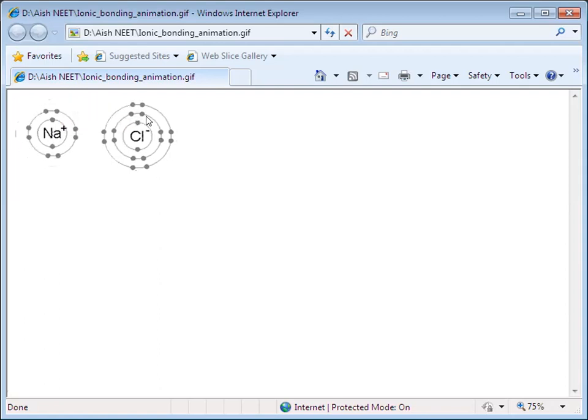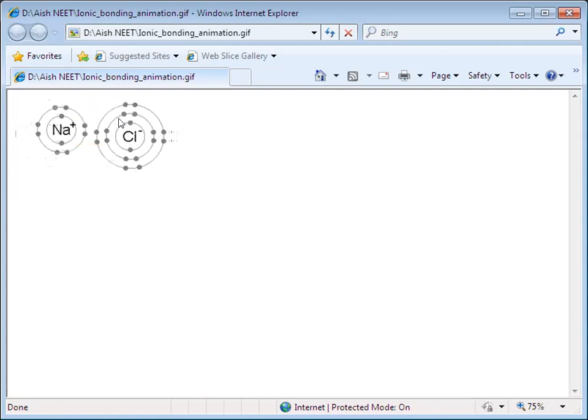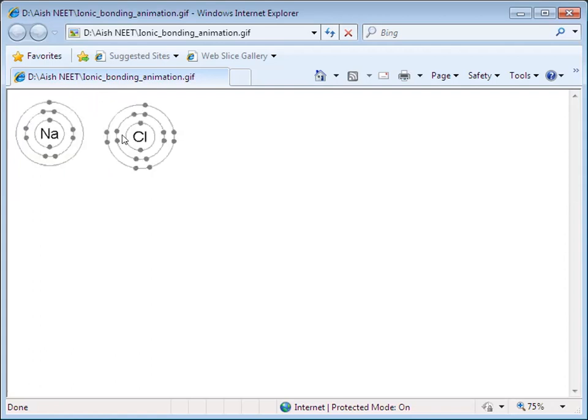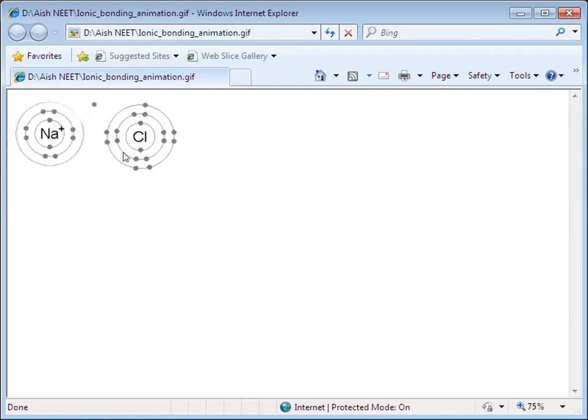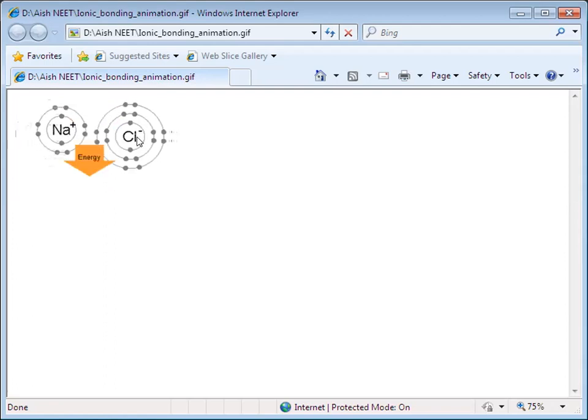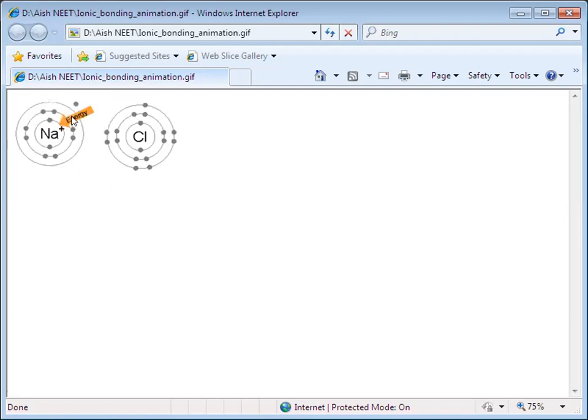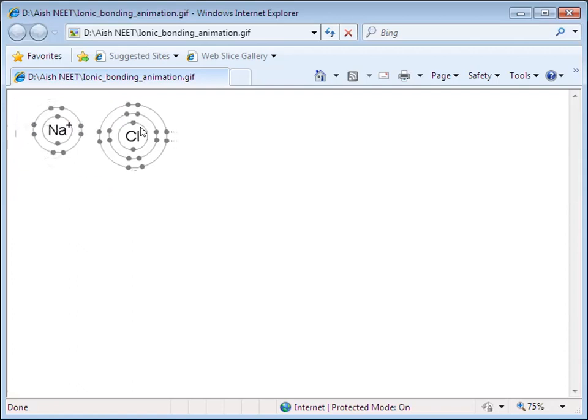That electron is taken by chlorine and chlorine has released energy. You could have seen the arrow mark. Chlorine took up that electron, formed Cl minus ion and energy is given out. The two of them are combining with the release of energy and formation of NaCl. Understood? So sodium has lost its electron, and chlorine has taken the electron from sodium. So when energy is given, sodium gives out its electron and becomes Na plus. Chlorine takes that electron, becomes Cl minus and energy is released.